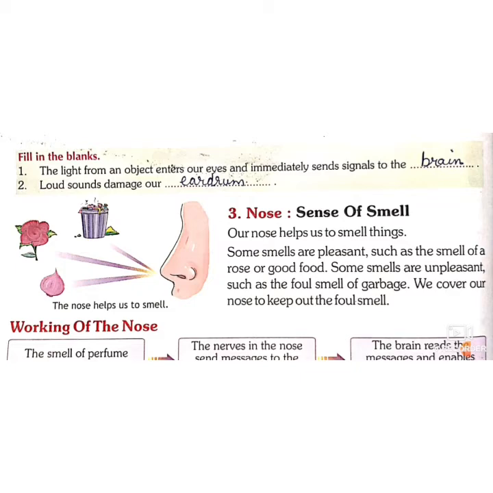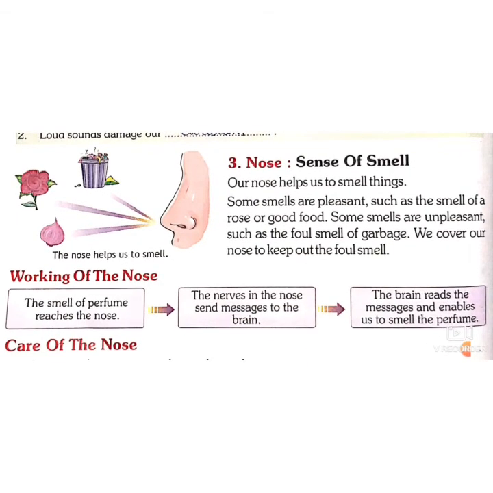Third is the nose, which is a sense of smell. Our nose helps us to smell things. There are two types of smell. One is good and one is bad. So good smell means pleasant smell, like smell of a perfume or a deo or a flower. It is good. But some smells are unpleasant, like foul smell of the garbage. So we should cover our nose to keep out the foul smell.